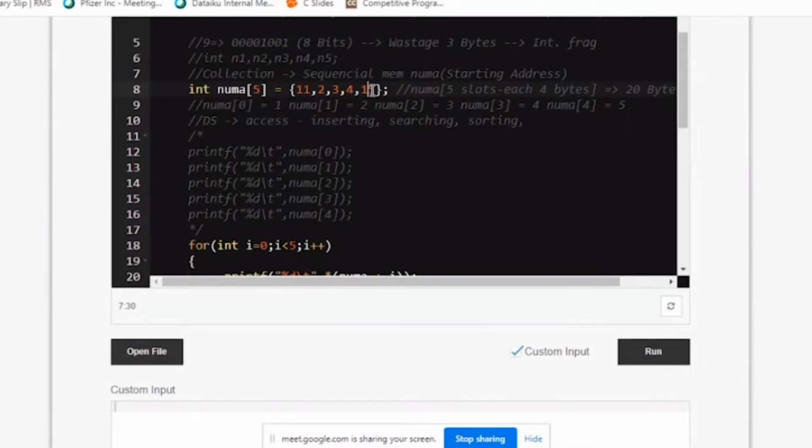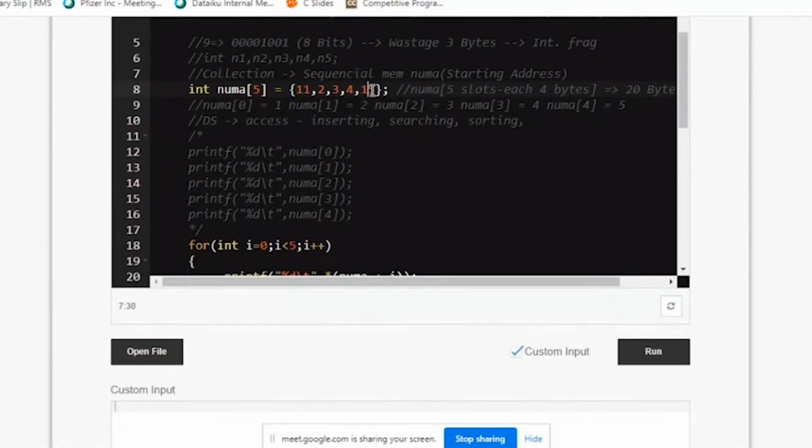A name, a USN number, age, and an average score. I'll take 4 fields. Name is not an integer, it is a character array, a collection of characters. Age I can take as an integer. And then the USN, your roll number, university serial number, is again a collection of alphabets and numbers. And your average can be a floating type.